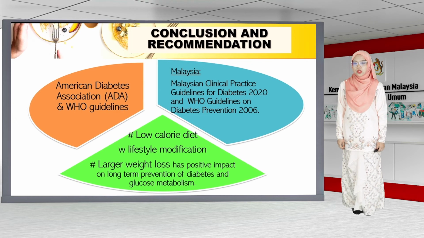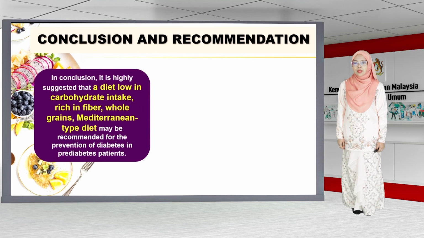Malaysian CPG recommends that medical nutrition therapy is the mainstay of prevention and treatment of type 2 diabetes. For obese and overweight patients, weight loss of 5 to 10% of initial body weight over a 6-month period is recommended to prevent type 2 diabetes. In conclusion, it is highly suggested that a diet low in carbohydrate intake, rich in fiber, whole grains, Mediterranean type diet may be recommended for the prevention of diabetes in prediabetes patients.